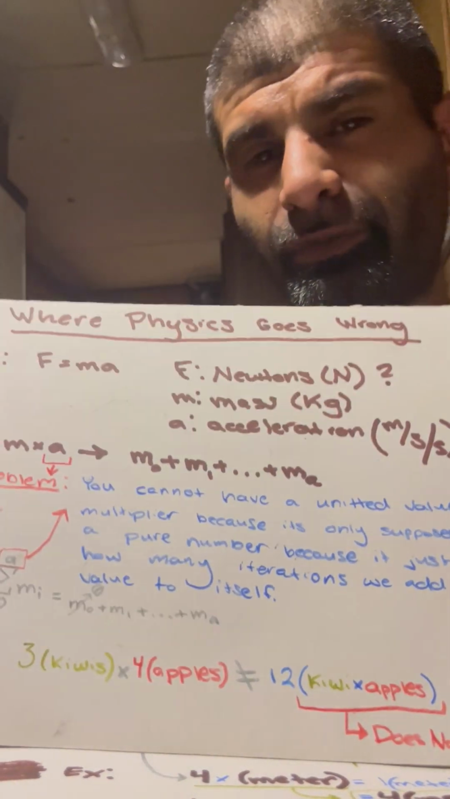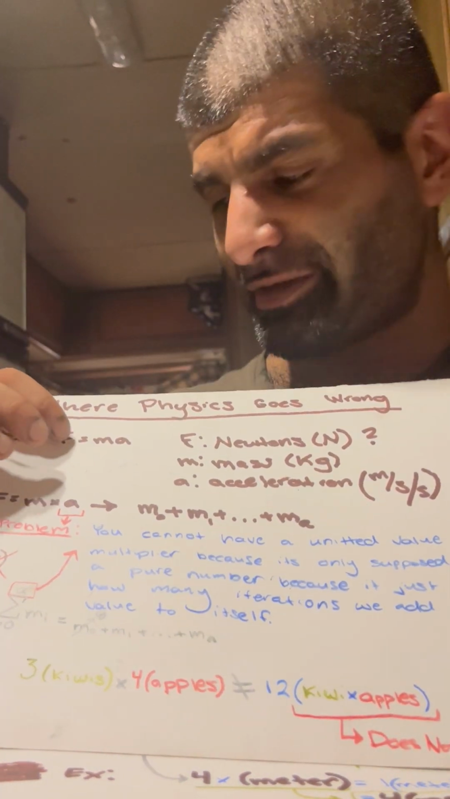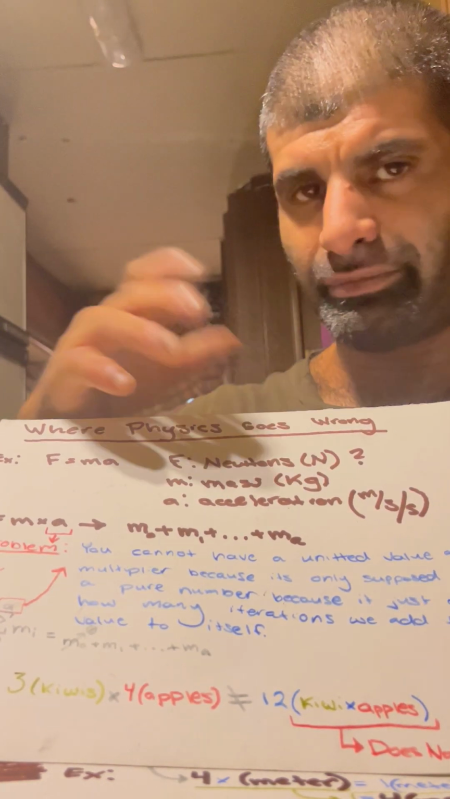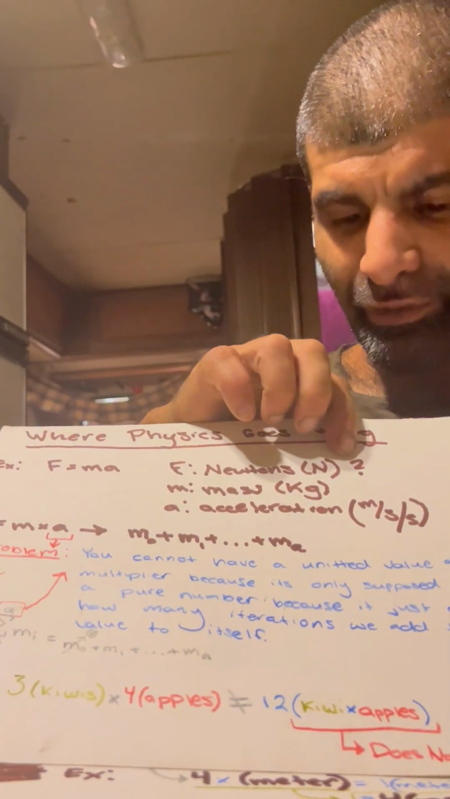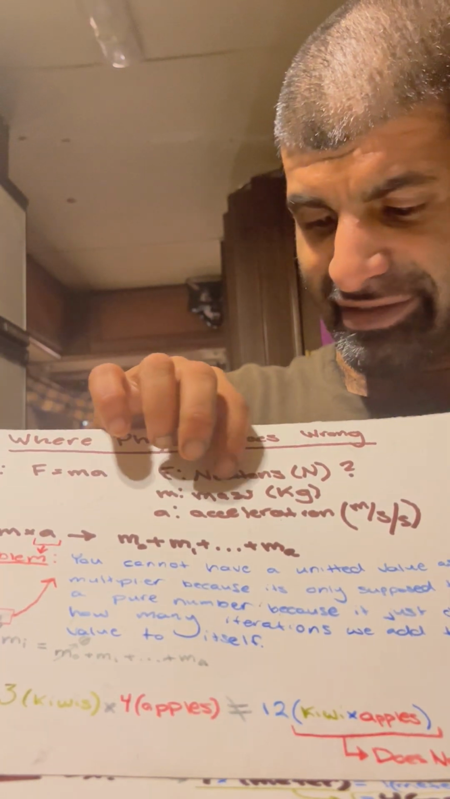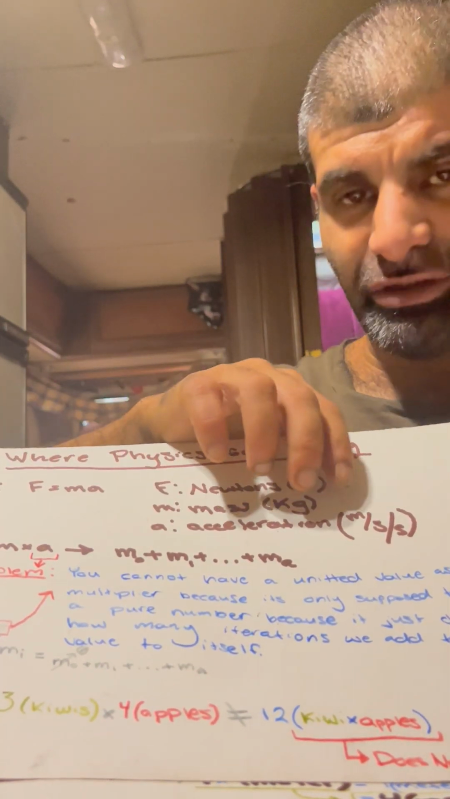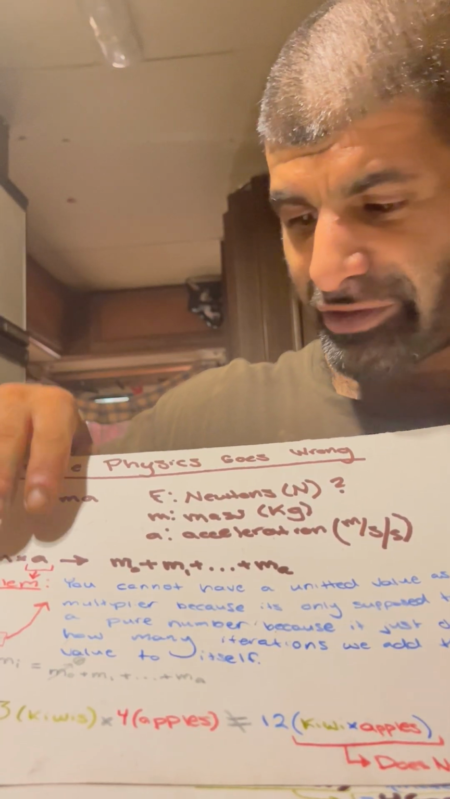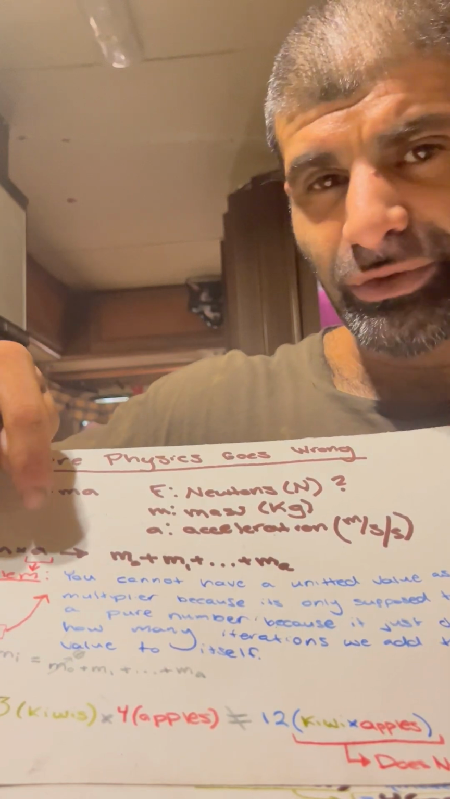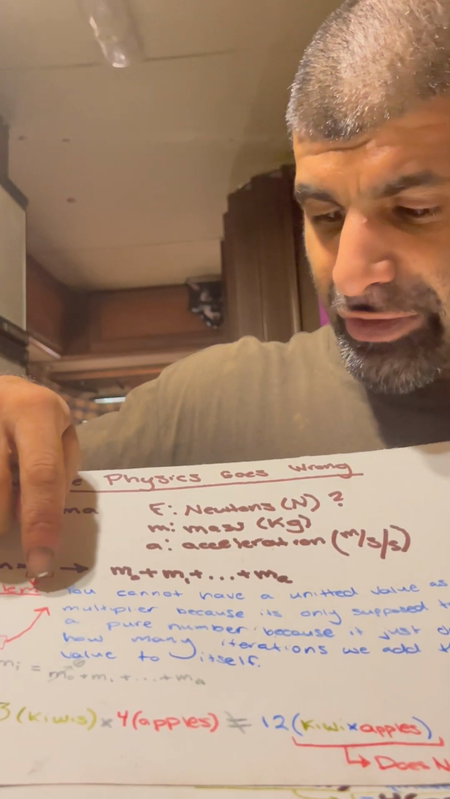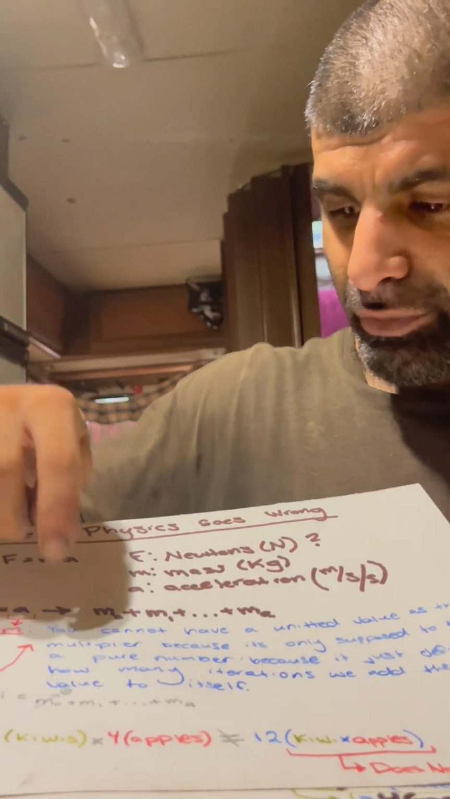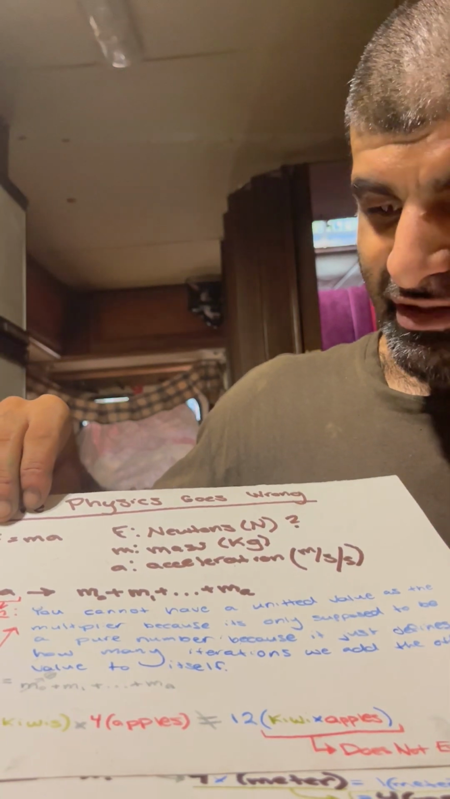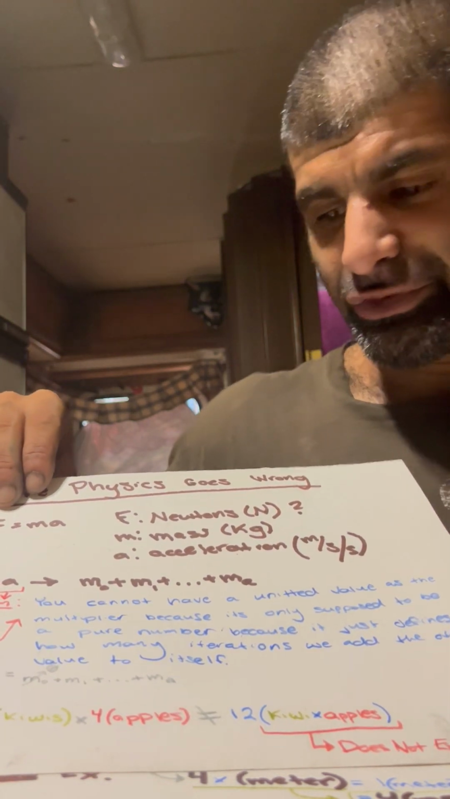If you've learned anything about physics, you might be familiar with F equals ma, force equals mass times acceleration, right? Force is in newtons, which is some made-up unit that makes no sense. Mass is in kilograms, and acceleration is in meters per second per second. So F equals m times a. There's a huge problem there because a has units when it's not supposed to. You cannot have a united value as the multiplier because it's only supposed to be a pure number, because it just defines how many iterations we add the other value to itself.